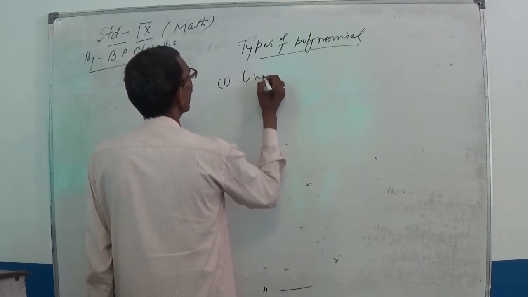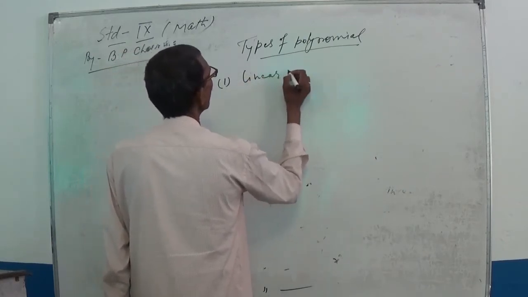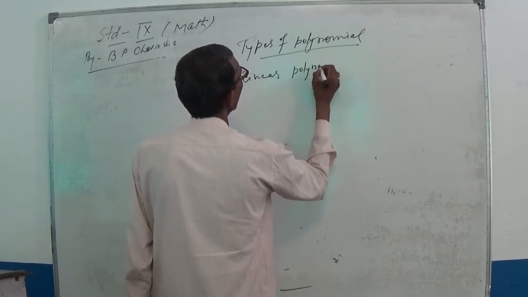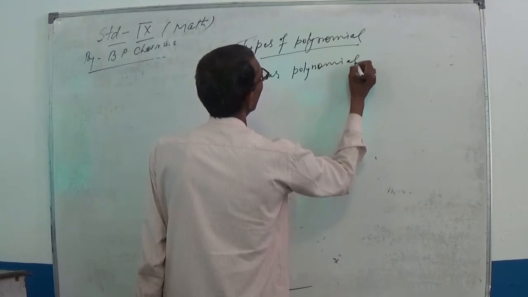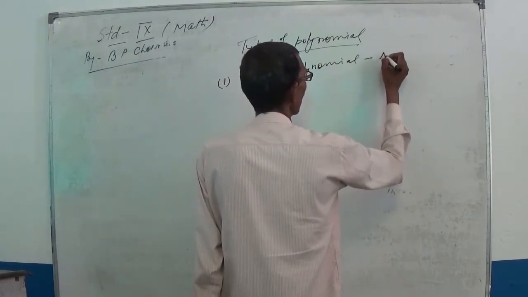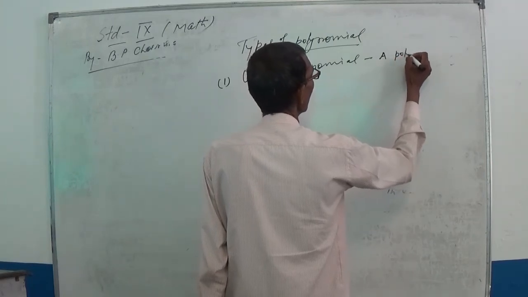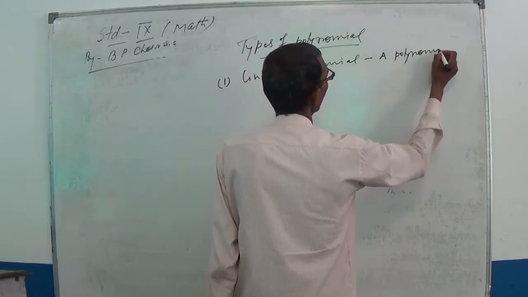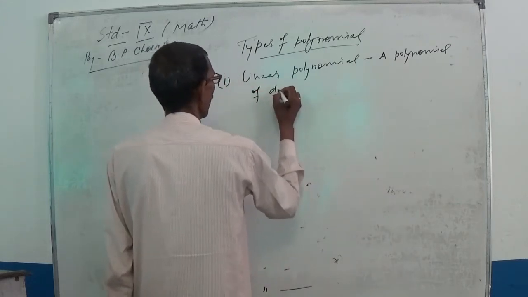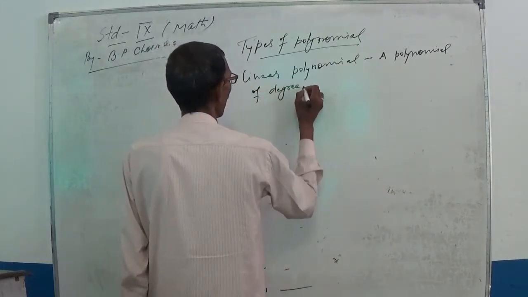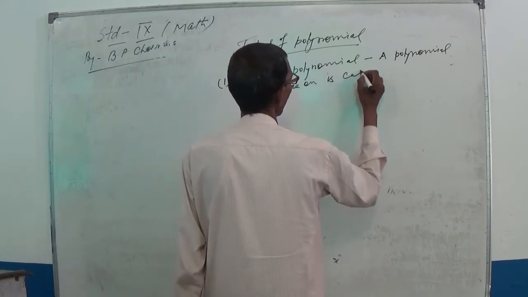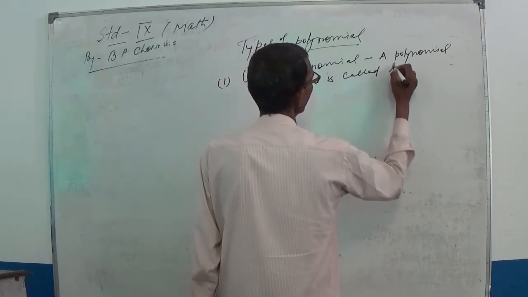Linear polynomial: a polynomial of degree 1 is called linear.